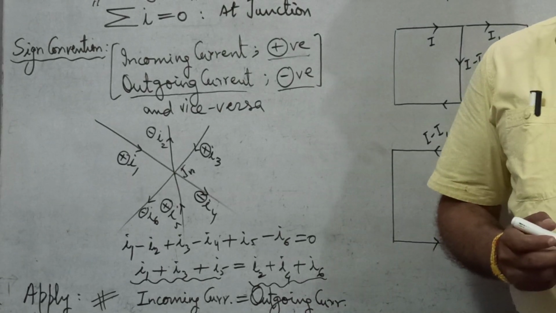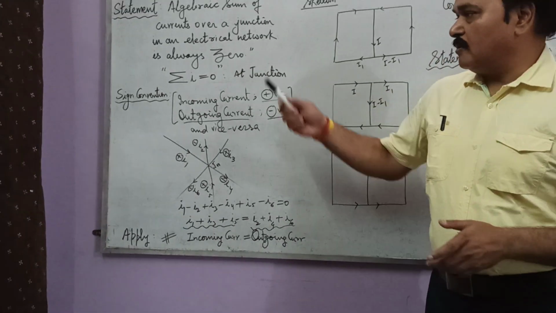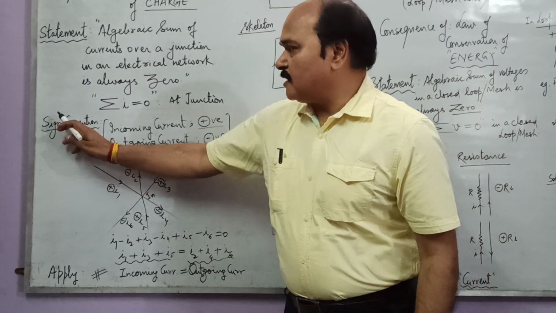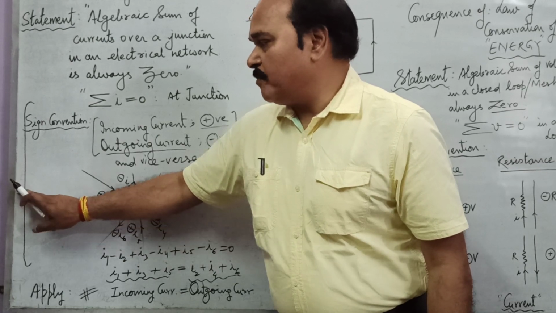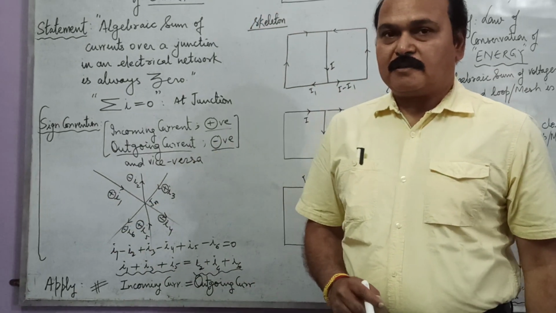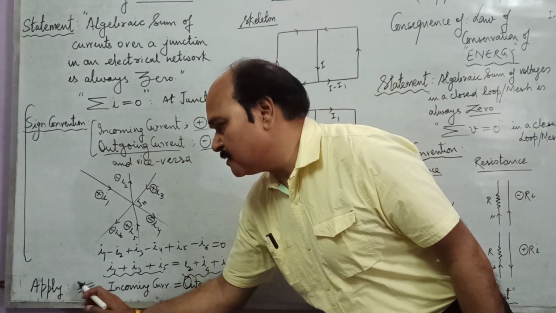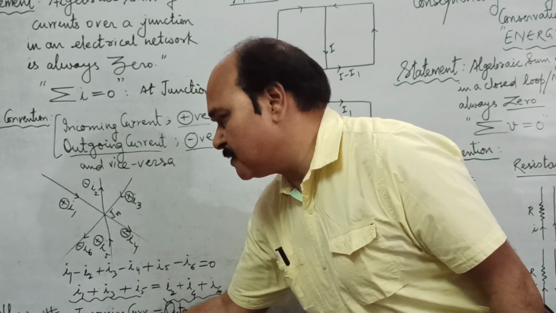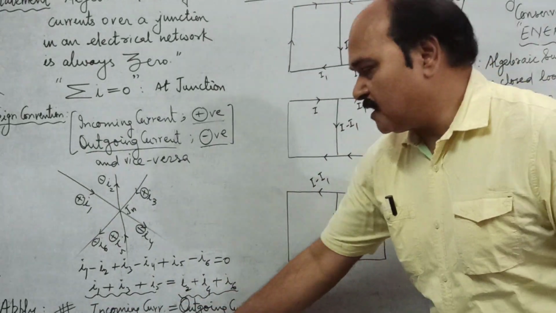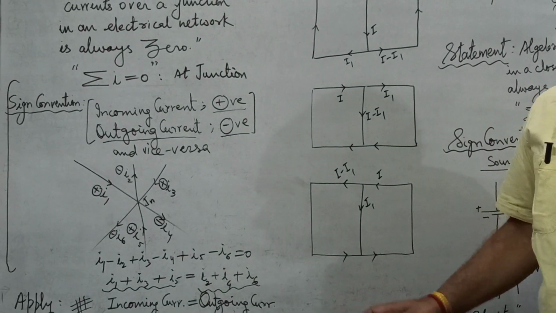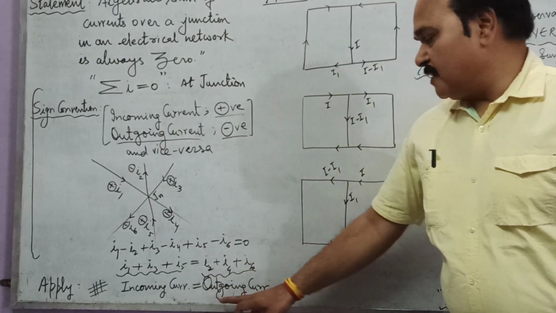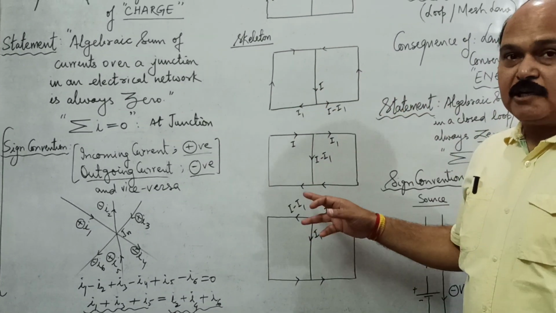Well children, when we apply this rule, we do not apply the sign convention. Though we should know what the sign convention is, we do not apply it. Instead we apply this result, which says that incoming current is equal to outgoing current. And how simple is this law? We'll see its application very shortly through an electrical network.